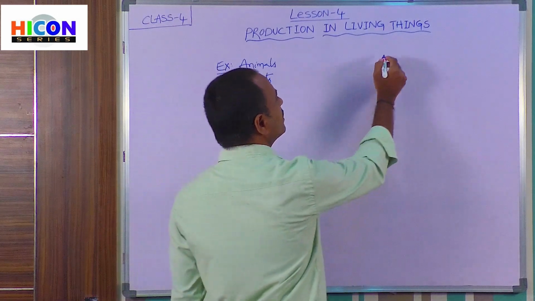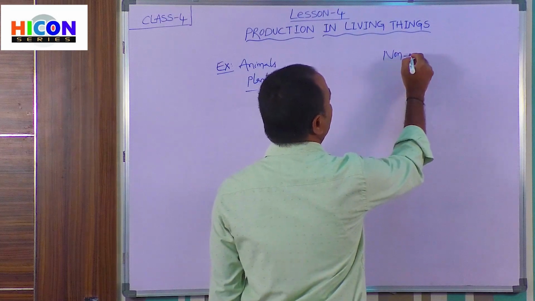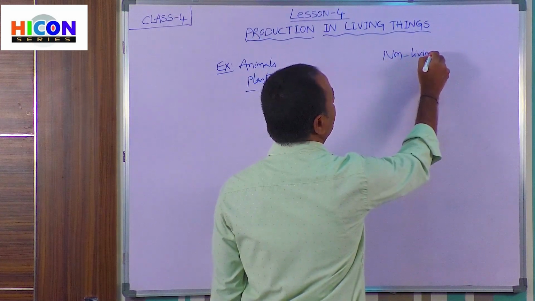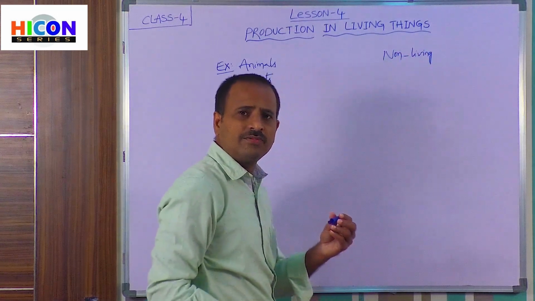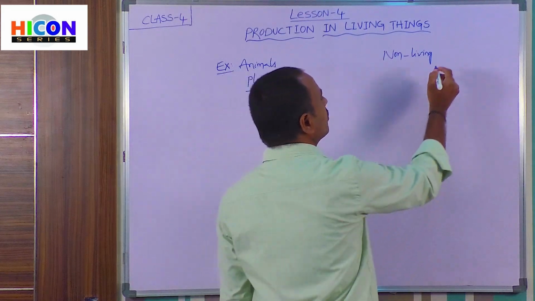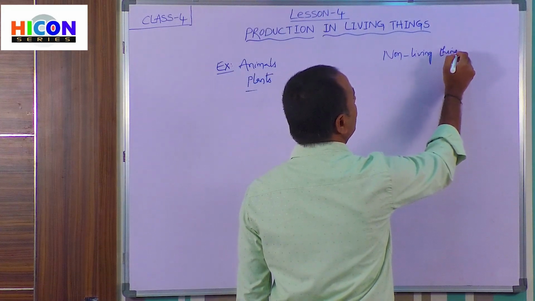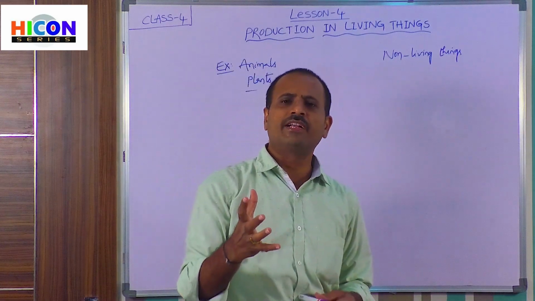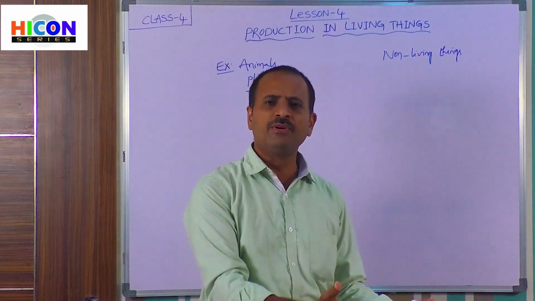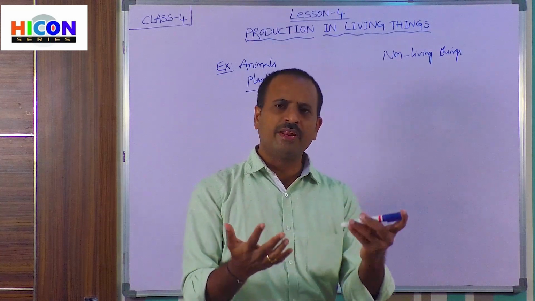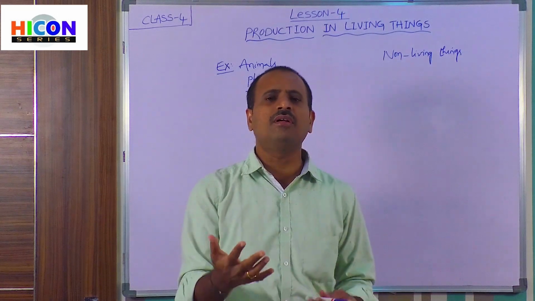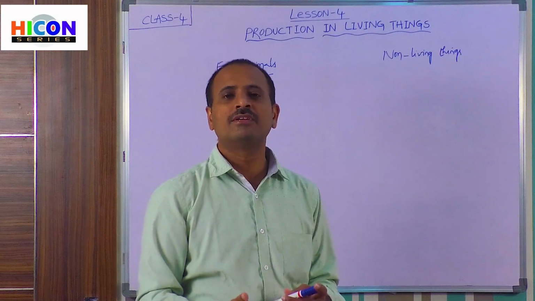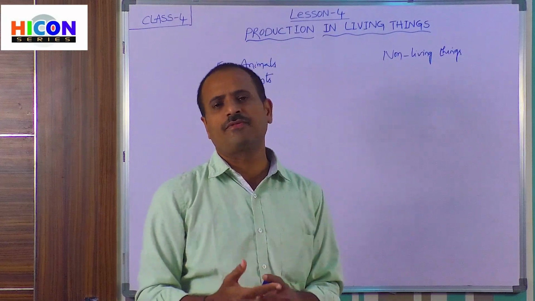So, what are non-living things? Those things which do not have life are called non-living things. Stones, tables, chairs, this pen, board and books, all these are non-living things because they do not have life.